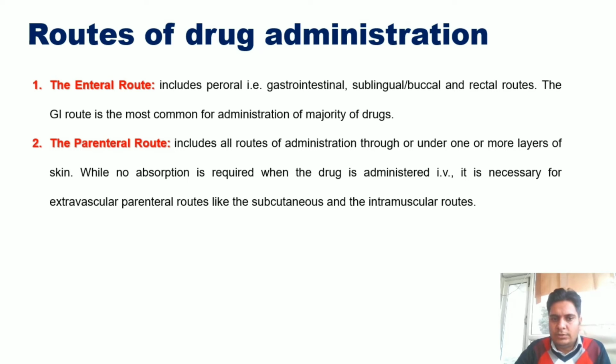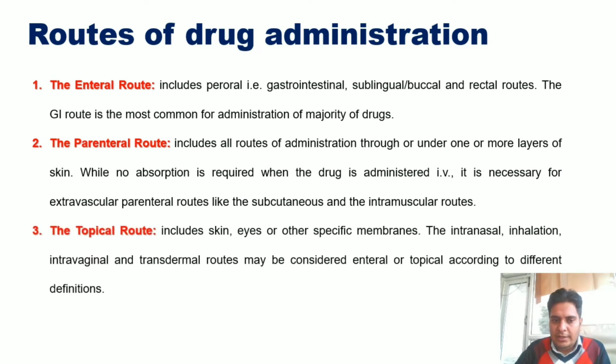Now the parenteral routes are given directly into the systemic circulation, and they include all routes of administration through or under one or more layers of skin. While no absorption is required when the drug is administered IV, it is necessary for extravascular parenteral routes like subcutaneous and intramuscular routes.